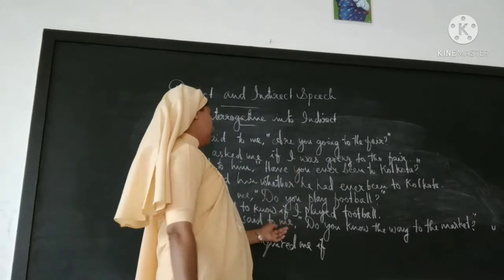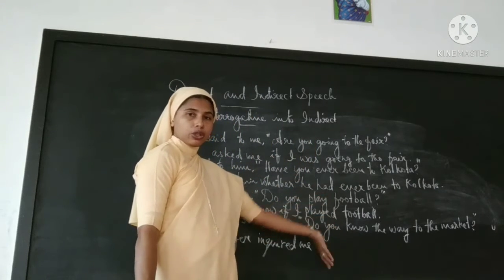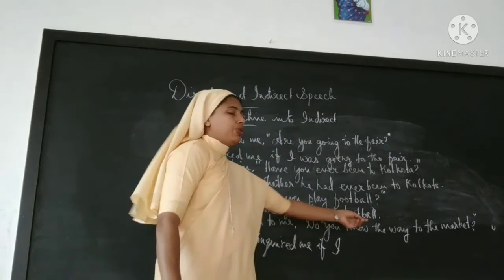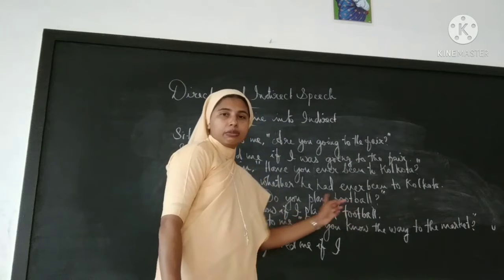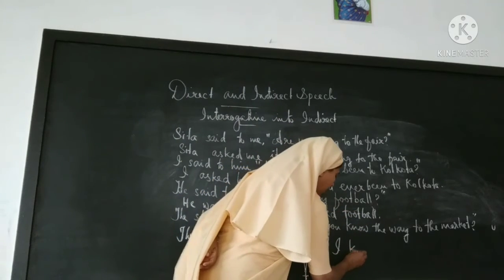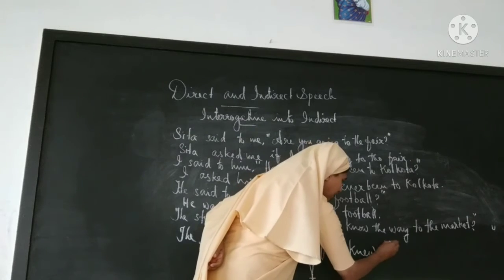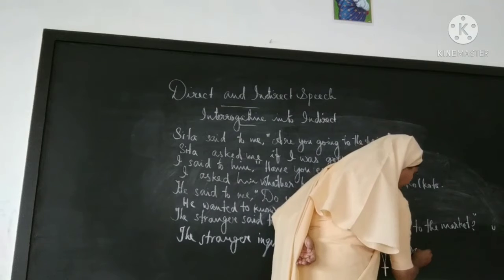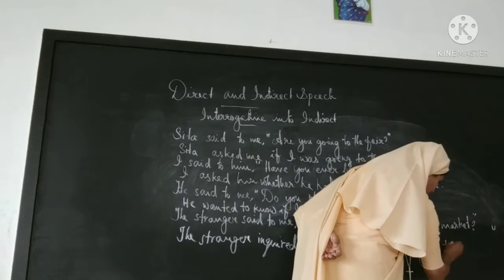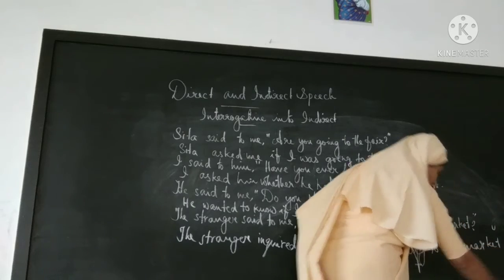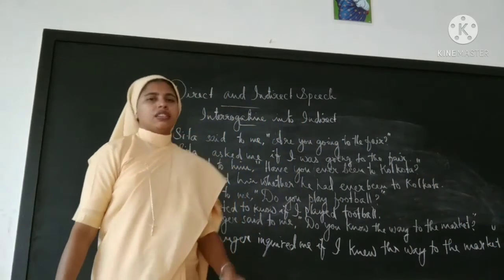The question is to me, that's why I am reporting it to another person. So if I, do you know, that's simple present. It will change to simple past. So it will change to I knew the way to the market. Full stop.